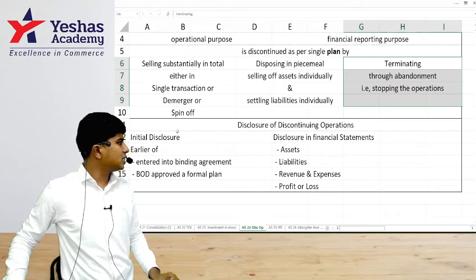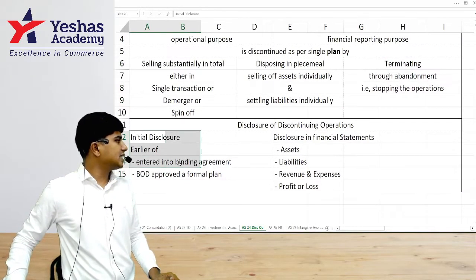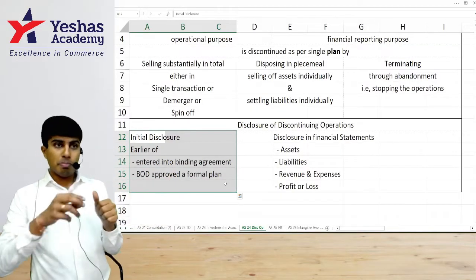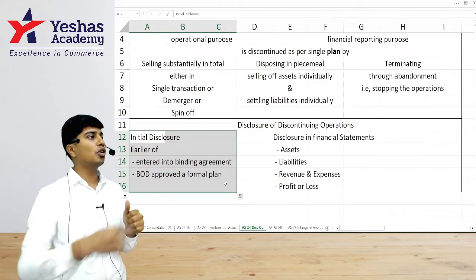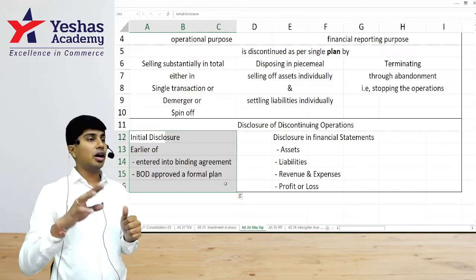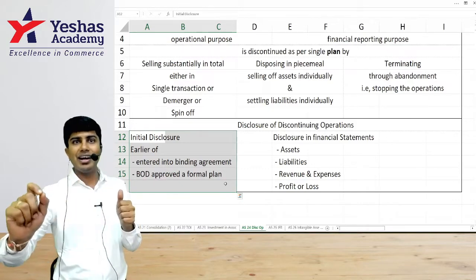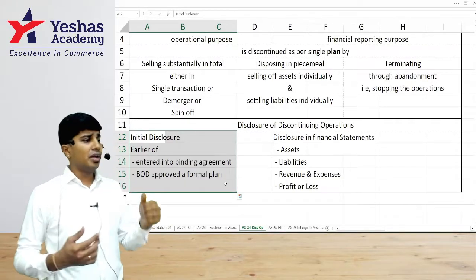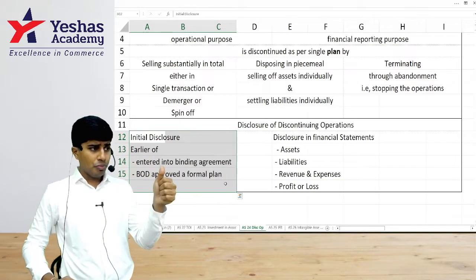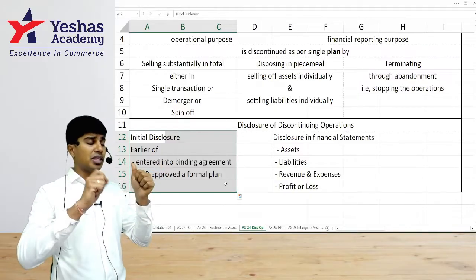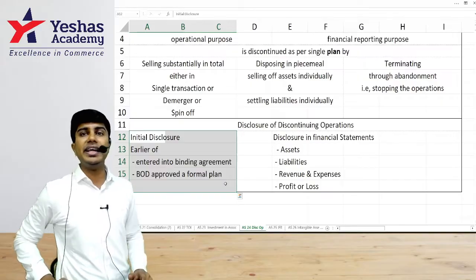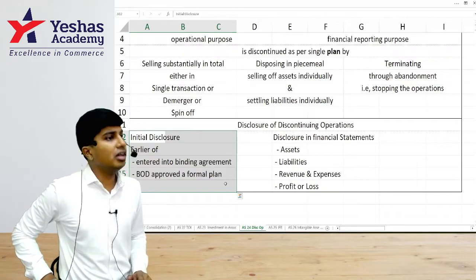When should you make this initial disclosure? This initial disclosure event is one of these. Whenever the board passes a resolution to do this discontinuing operation, or whenever they sign a binding agreement with some party who is interested to buy our segment, whichever is earlier will become the initial disclosure event.